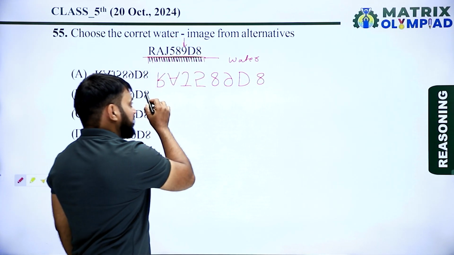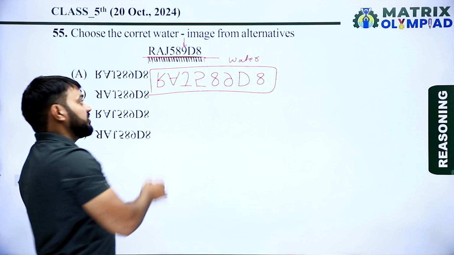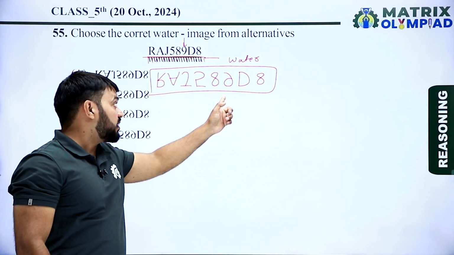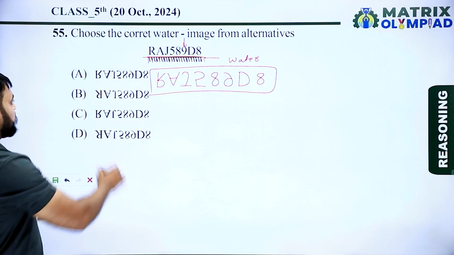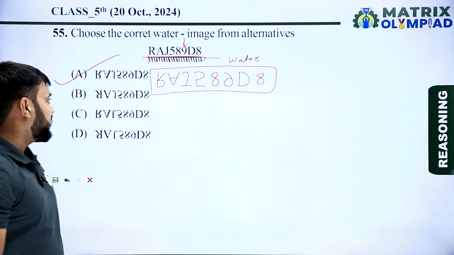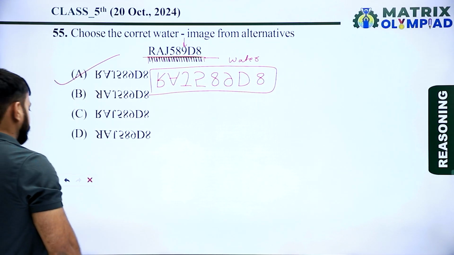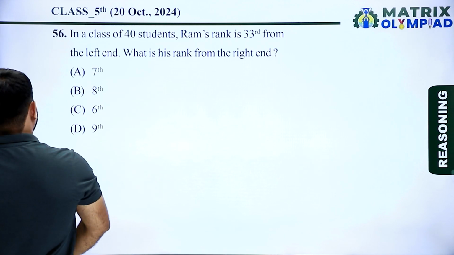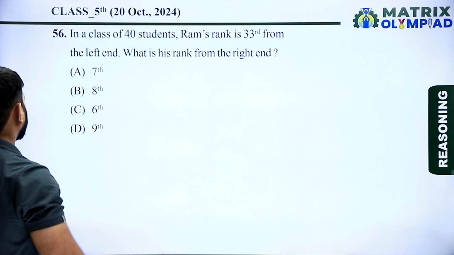So this is the correct water image of the given combination. So now here option A is the correct water image of the given combination. So option A is the correct answer of this question. Let's move on to the next question. So now the next question is question number 56.